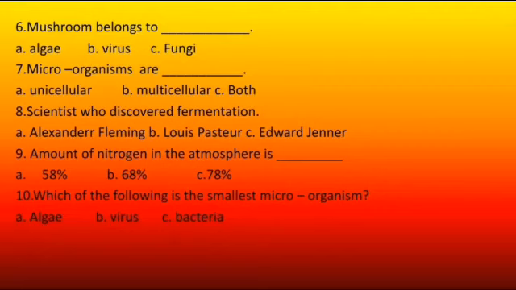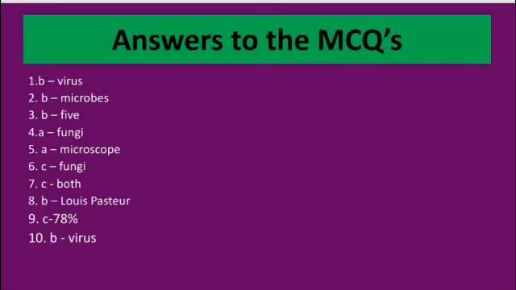Question number 9. Amount of nitrogen in the atmosphere is dash. 58%, 68%, 78%. And the last question, question number 10. Which of the following is the smallest microorganism? Alga, virus, bacteria. Answers are given in the next slide, so please check your answers.